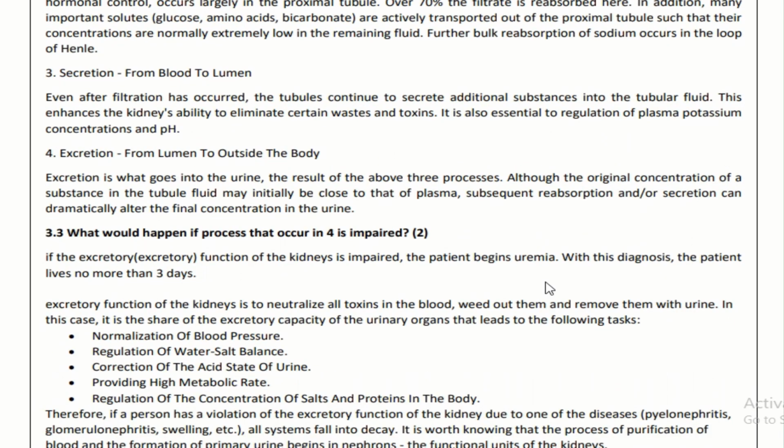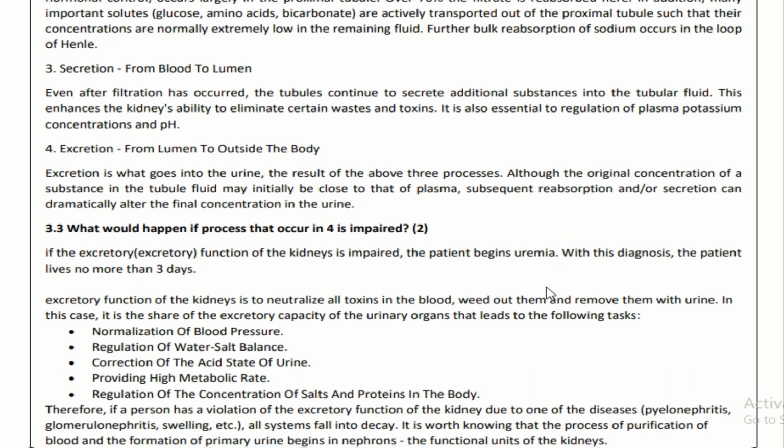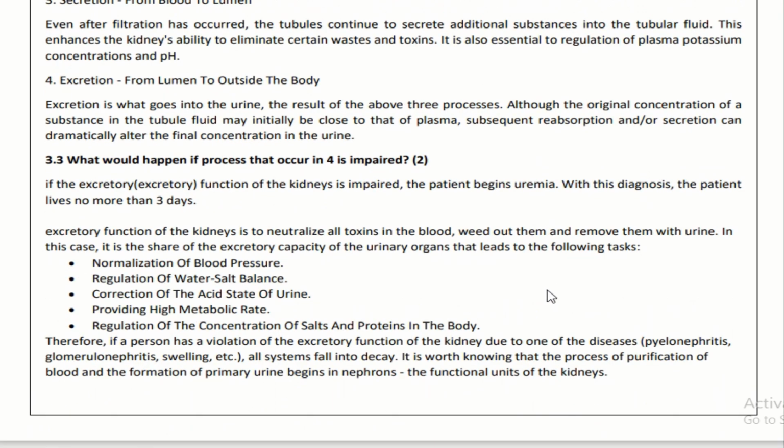Then they ask you what would happen if the process that occurs in 4 is impaired, if it doesn't work. Number 4, we said, was excretion. If the excretory function of the kidney is impaired, the patient will develop uremia. With this diagnosis, the patient lives no more than 3 days. The excretory function of the kidney is to neutralize all toxins in the blood, weed them out and remove them with urine. In this case, it is the share of the excretory capacity of the urinary organ that leads to the following tasks.